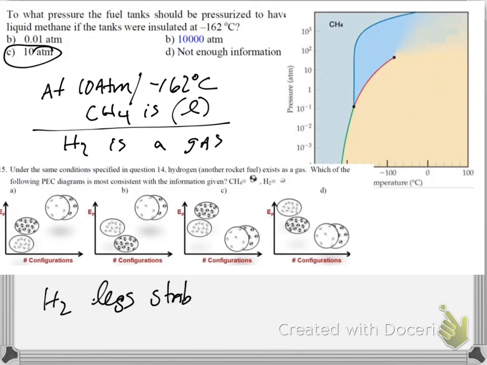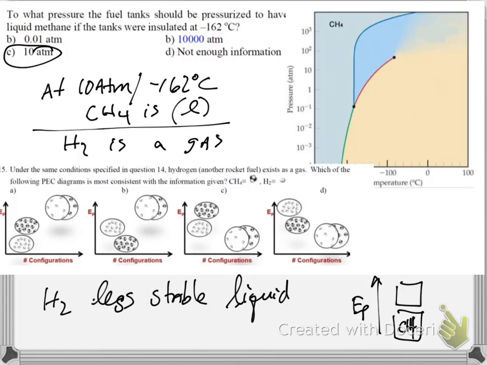If that's true, hydrogen is a less stable liquid than methane. Methane is a liquid under these conditions. Hydrogen is still a gas. So if we were to rank the potential energy of the liquids of methane and hydrogen, it would look like that. We know that hydrogen's liquid is less stable, higher potential energy than CH4 as a liquid.